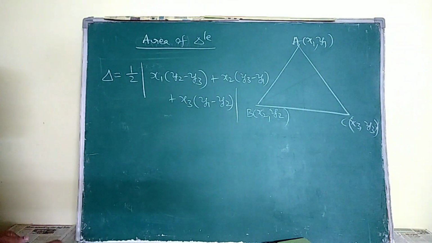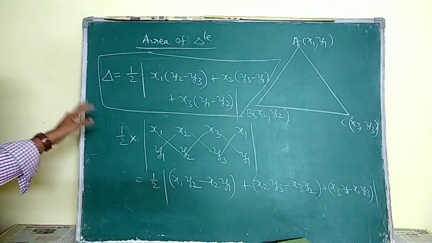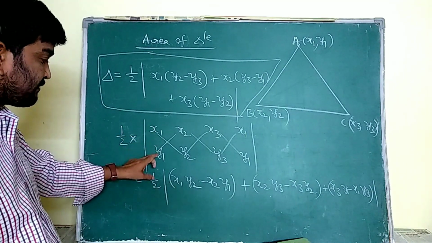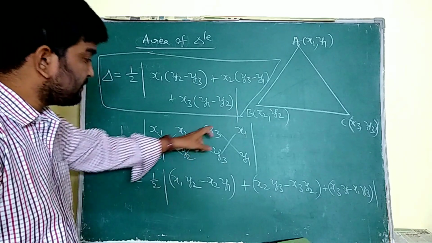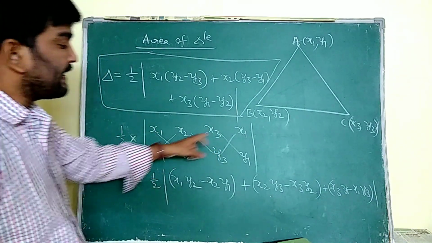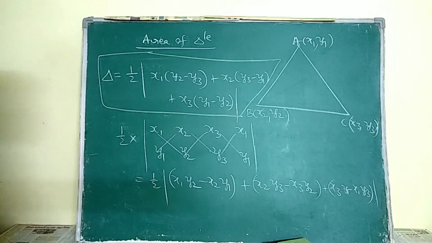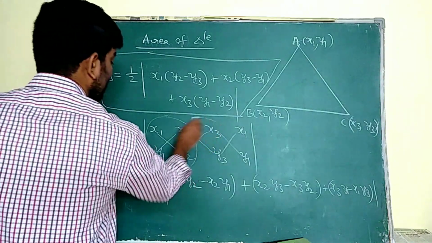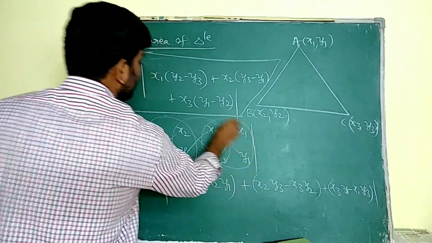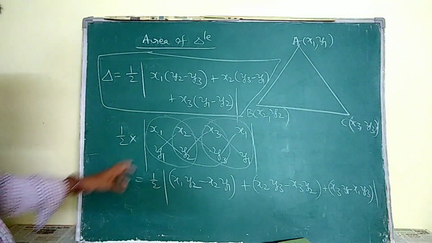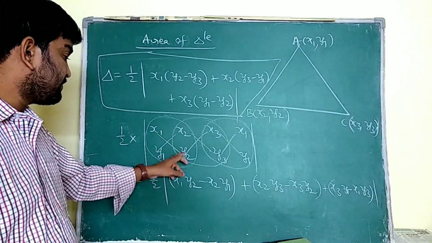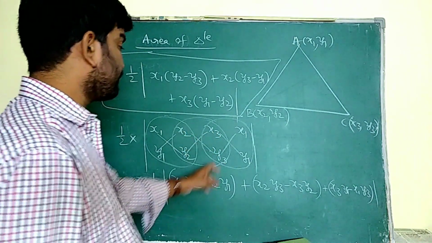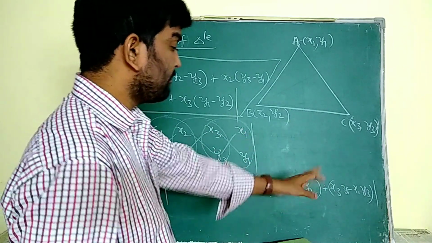Now, how to obtain this formula I am going to explain. First I write the points x1 y1, x2 y2, x3 y3 in a vertical way. I started with x1 y1, so again I have to repeat it at the end. Now find the determinant of each 2x2 matrix. Arrange 3 such 2x2 matrices here. The determinant is AD minus BC. So x1 y2 minus x2 y1, similarly x2 y3 minus x3 y2, and x3 y1 minus x1 y3.